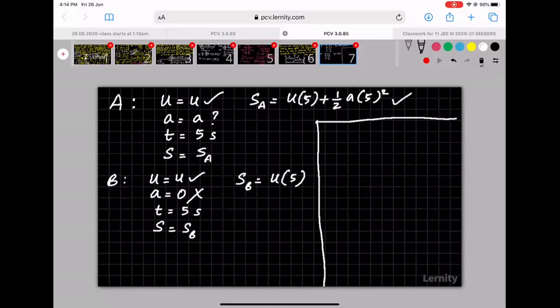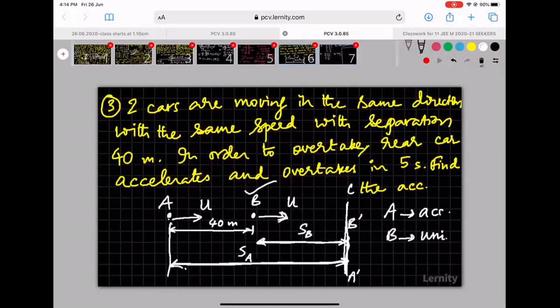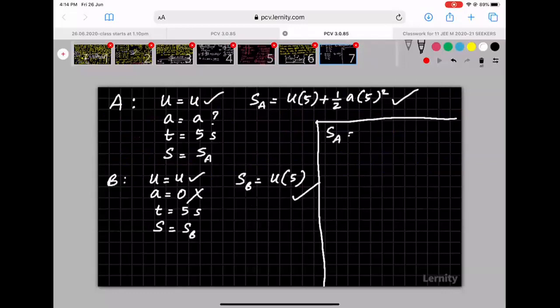So I have an equation in terms of SA and SB. Now see, from the diagram, can you tell me the relation between SA and SB? From A to B, it is 40 meters. From B to say C, it is SB. From A to C, it is SA. How can I relate these two? SA is the sum of 40 meters and SB. So SA is equal to 40 plus SB.